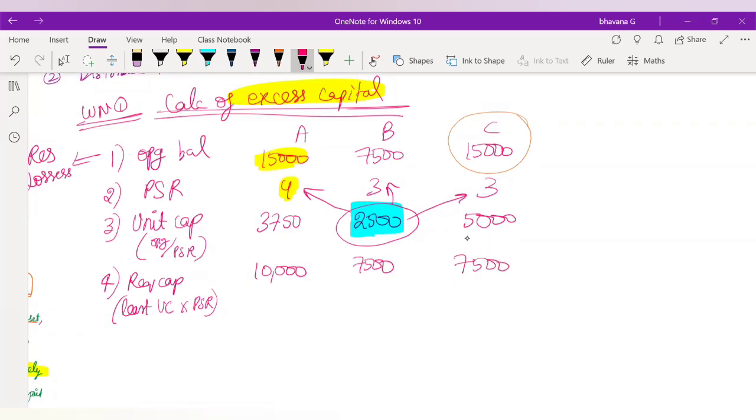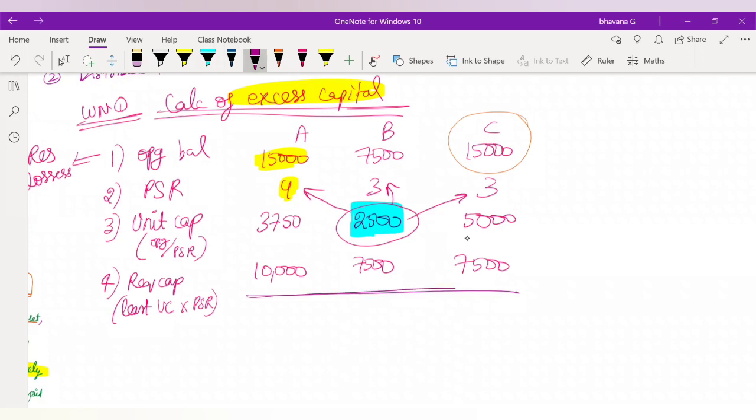Okay, so these are the 4 steps that you have to do. Until this, do you guys have any doubt? Until required capital, I hope you are clear. You have to take the least unit capital and multiply it again with the profit sharing ratio. Okay. Once you have done this, now you have to draw a line.